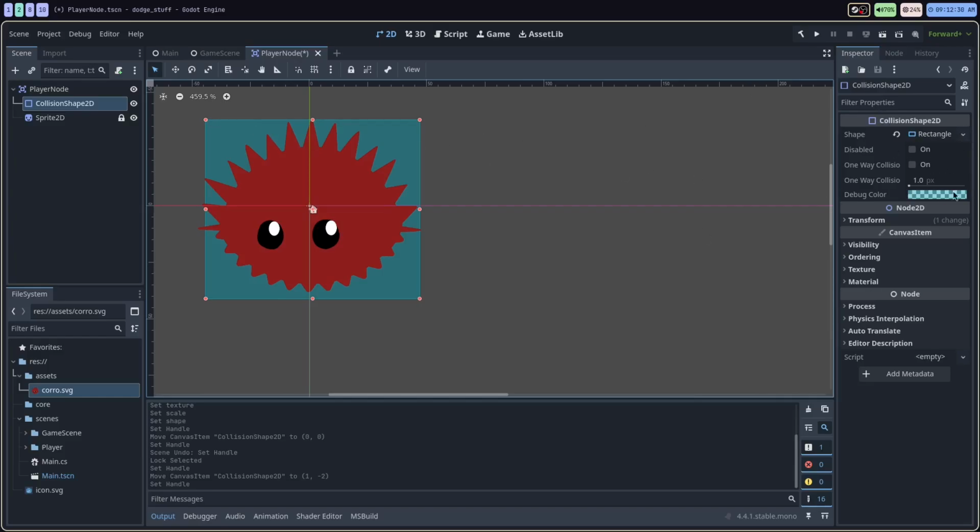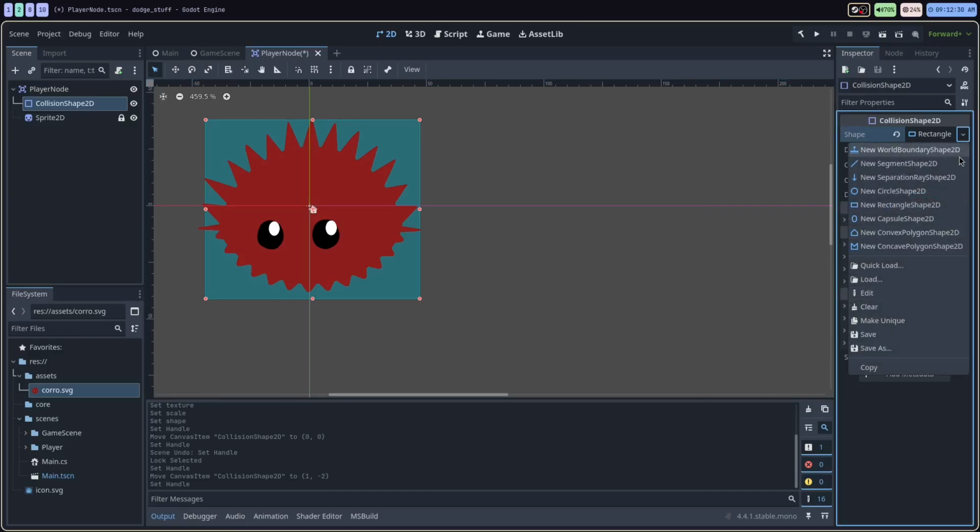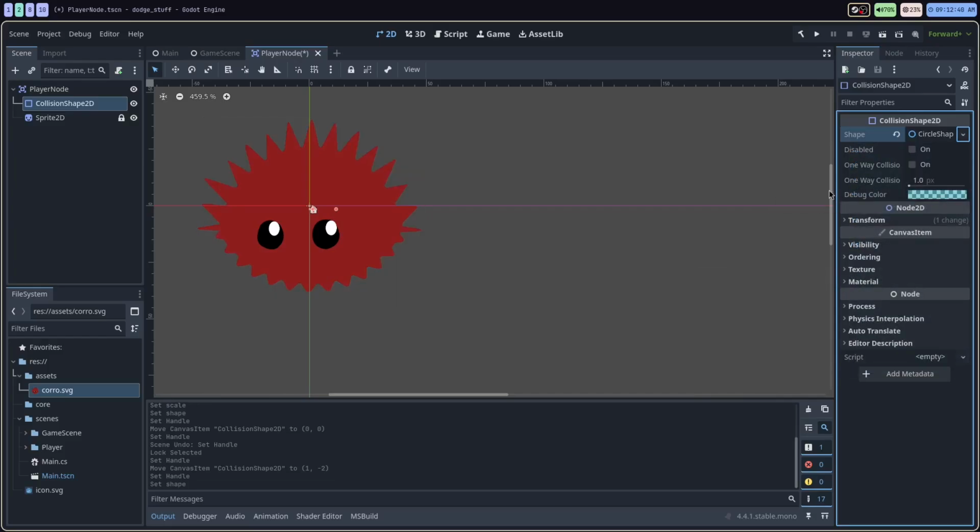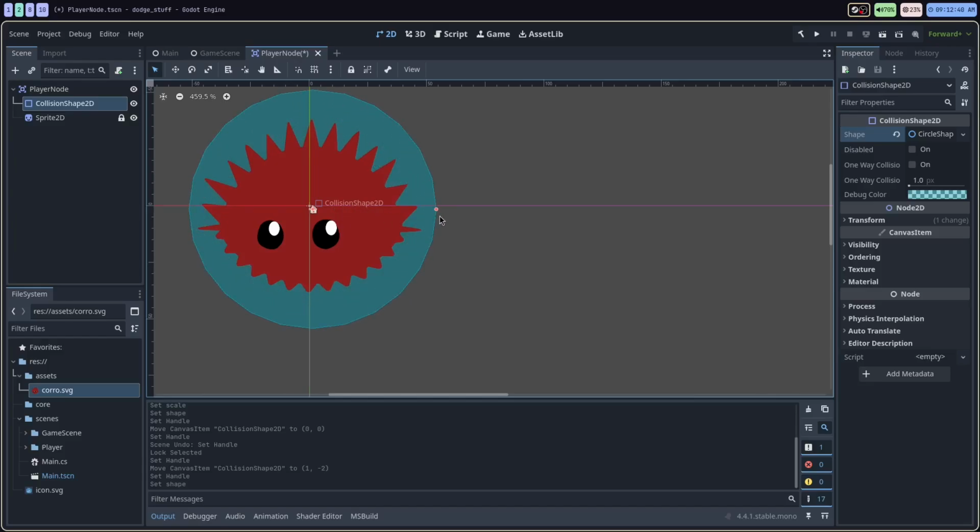You know what? Maybe this should be a different shape, because this isn't much of a rectangle as much as it is more like a circle. Let's try the circle. Yeah, we're gonna use the circle shape. I don't even know why I chose that other one to begin with. Let's just center this sort of here. And so this is gonna be the collision shape. I'll just lock this in place.